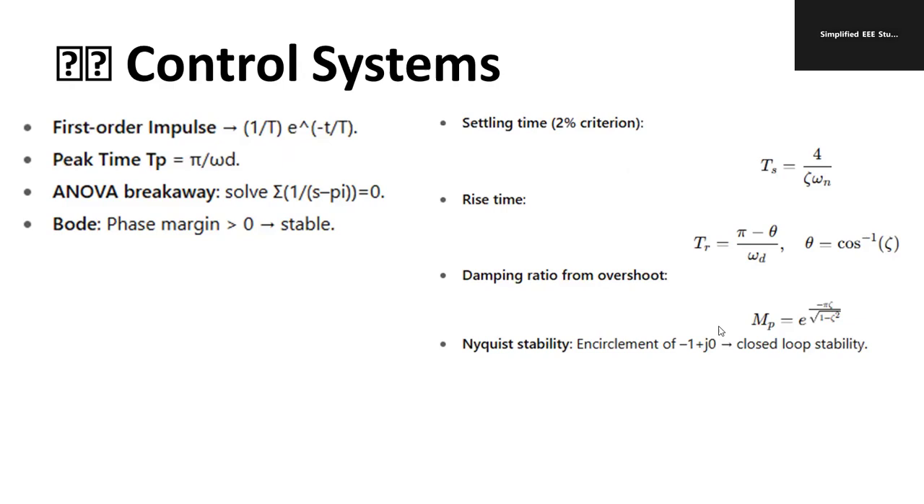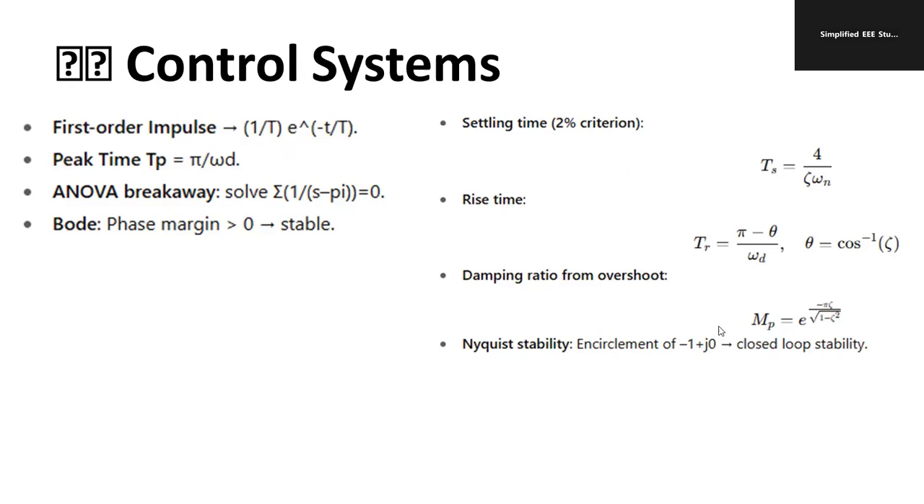ANOVA is used for solving some expressions like this. For Bode plot, the phase margin should be greater than 0; you should get a positive value for the phase margin. Similarly, settling time with the 2% criterion: TS is equal to 4 by zeta omega n, and it was already covered.